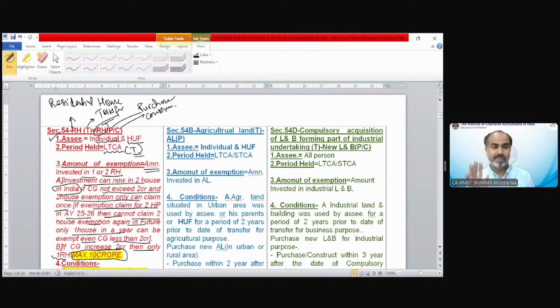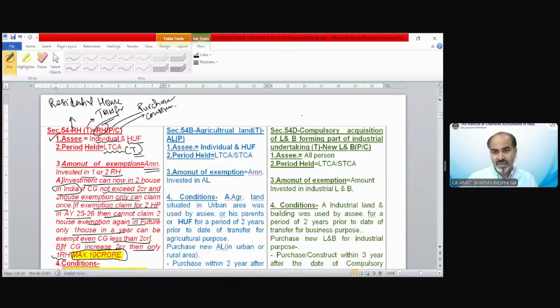If you have claimed two houses exemption in a year, then you cannot claim two house exemption ever in your life. The two house exemption would be applicable only if capital gain does not exceed 2 crore. If it exceeds 2 crore, then only one house exemption can be claimed. And the maximum exemption of section 54 in any case cannot exceed 10 crore rupees.